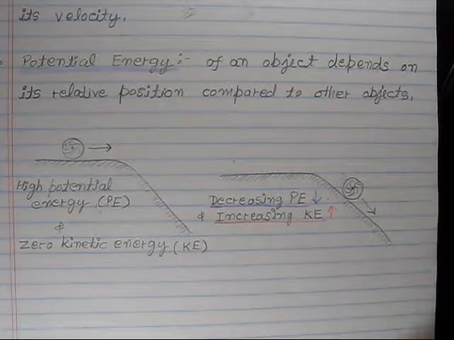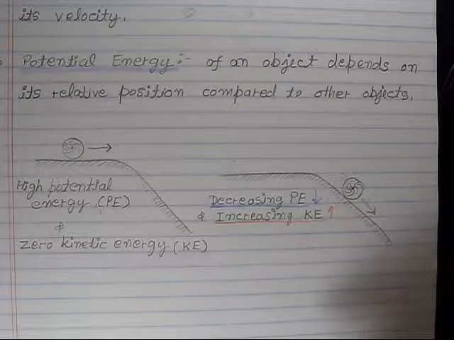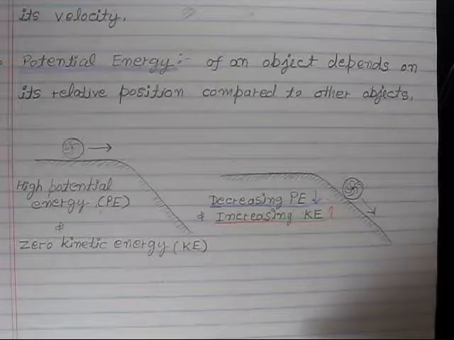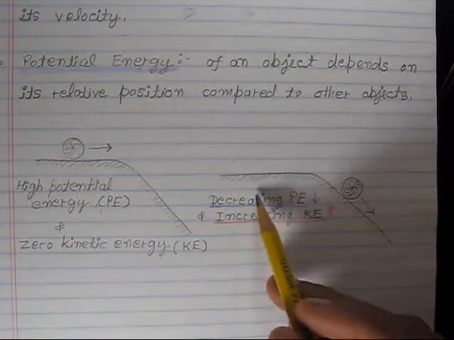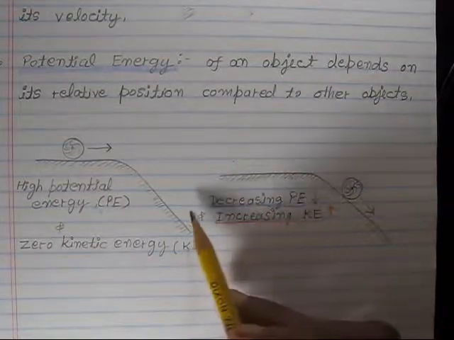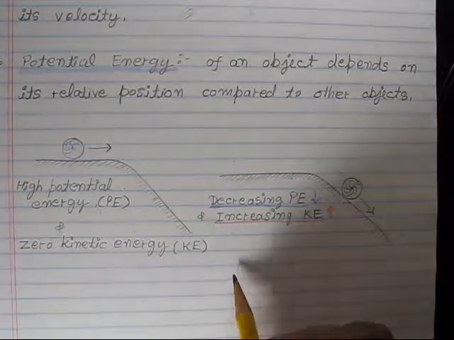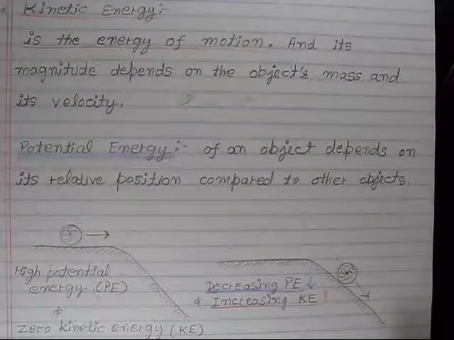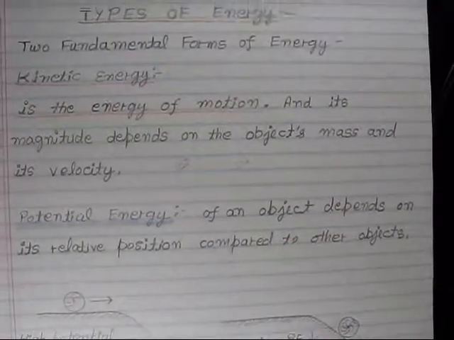If we are driving a car going downhill, the car is gaining more kinetic energy and losing its potential energy. But when it is driving on a flat surface, it has more potential energy but less kinetic energy. So this was all about this second section, which is the properties of matter and energy.